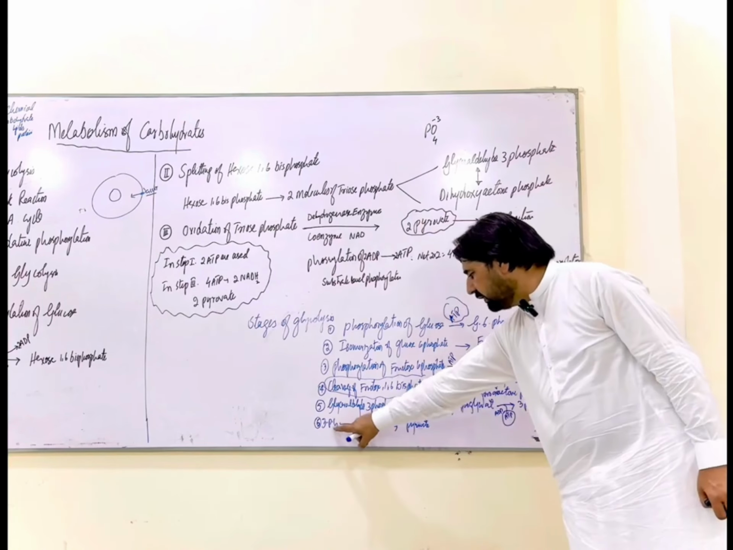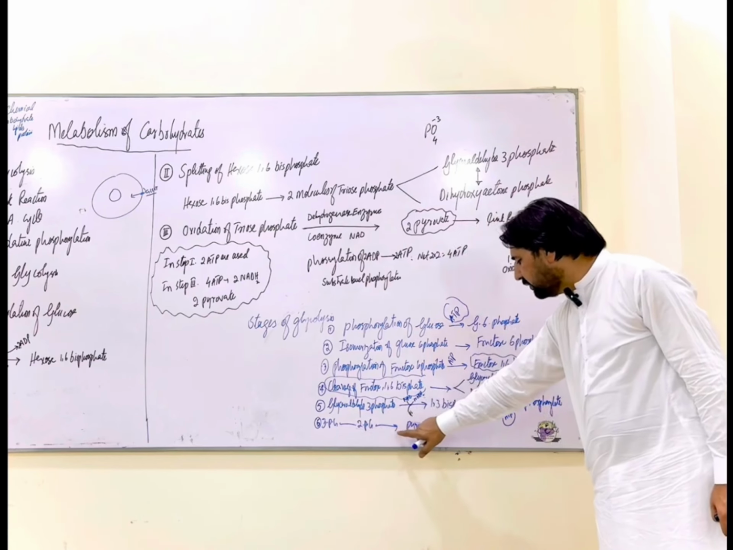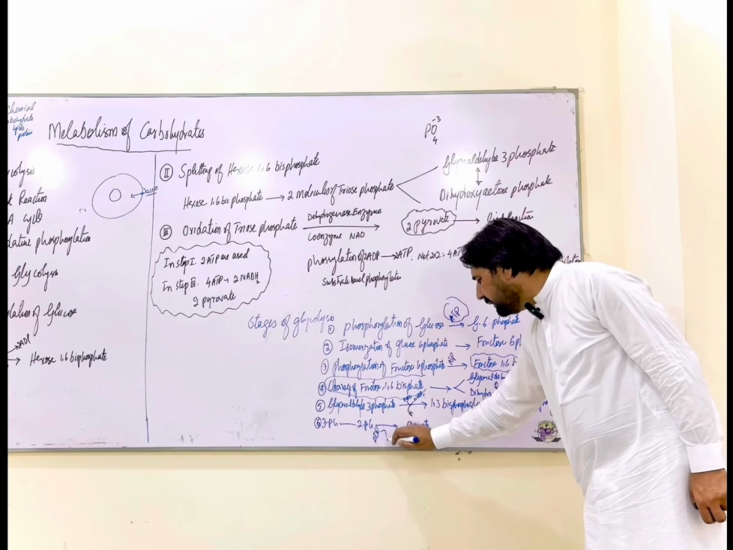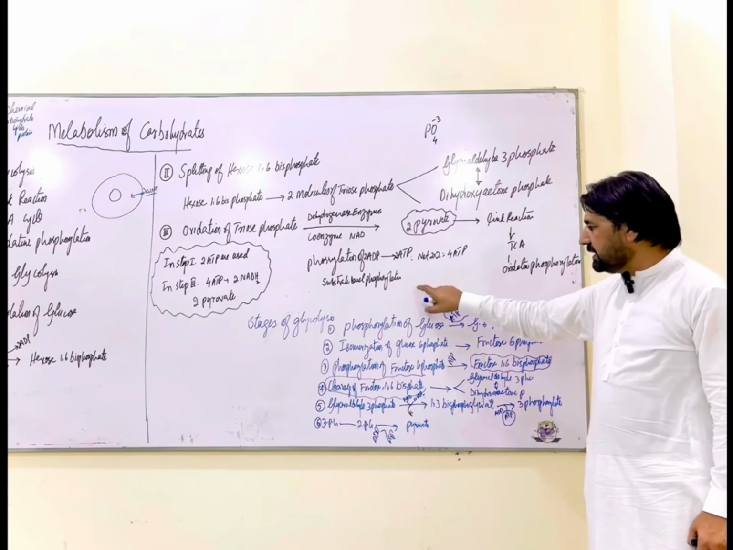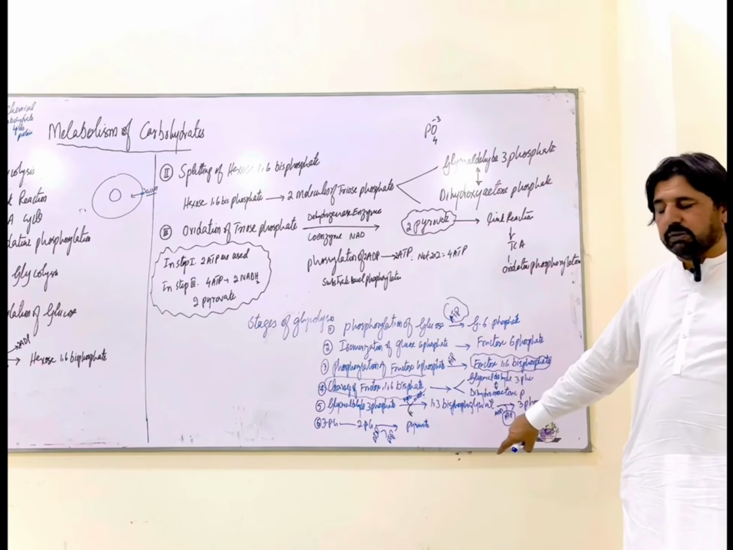Again over here, this 3 phosphoglycerate would convert into 2 phosphoglycerate. This 2 phosphoglycerate would convert into pyruvate. So right over here again, one ADP is converted into ATP. So during the glycolysis of one glucose molecule, this process would be repeated twice.